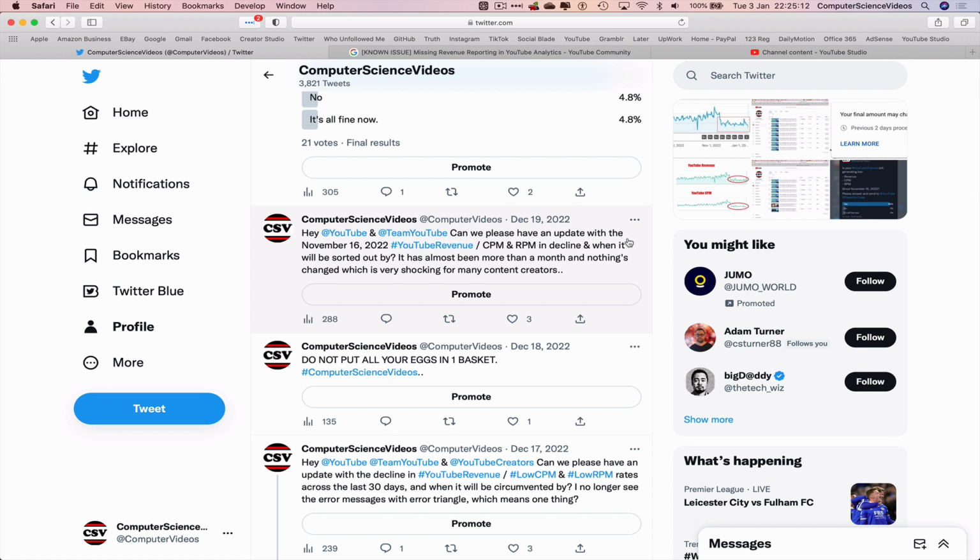And then December 19th, can we please have an update with the RPM, CPM, revenue that's in decline? When will this be sorted out? Same story, no response.